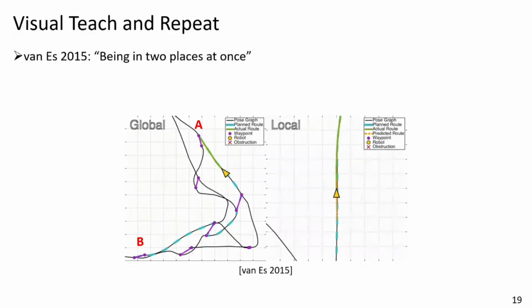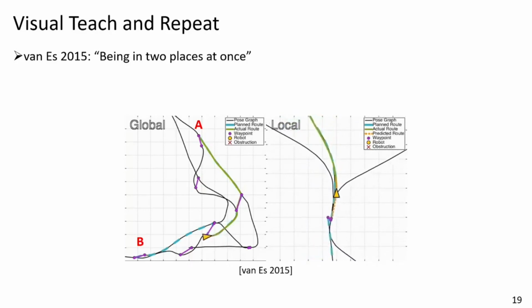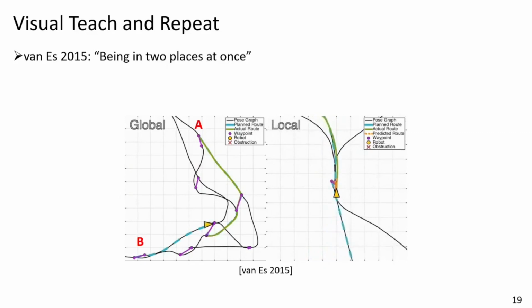Then, when we execute that path, we can simply follow the trajectory up to the discontinuity, and then as soon as our plan switches to the other side, we simply continue navigating on the other side of the discontinuity. This also works if we need to take motion dynamics into account, such as would be the case for agile drones. As you can see on the right, for such situations, we can simply assemble a locally consistent view of the map.